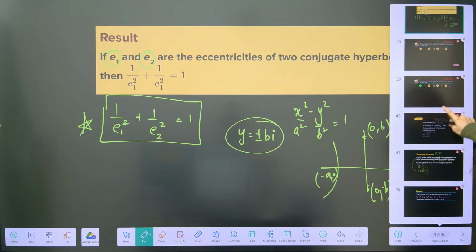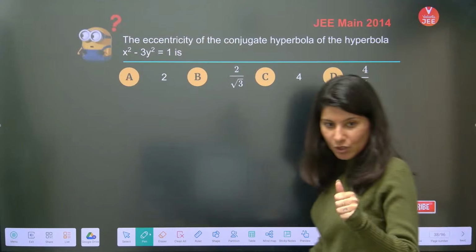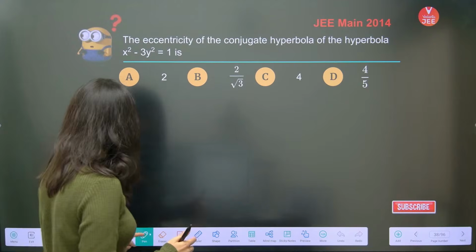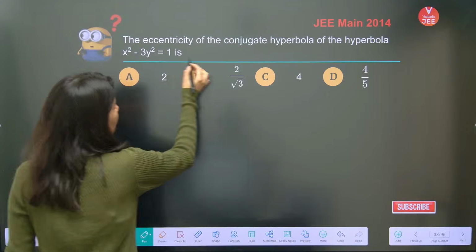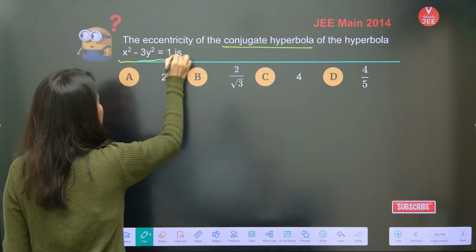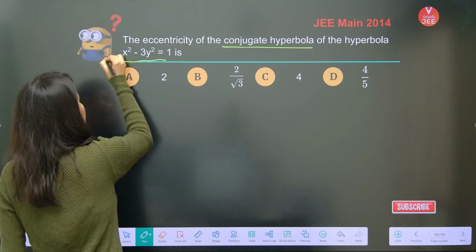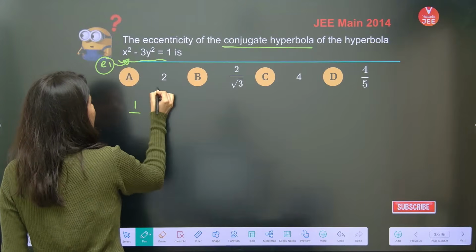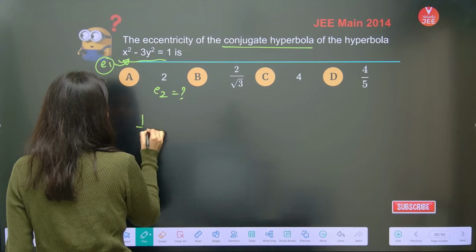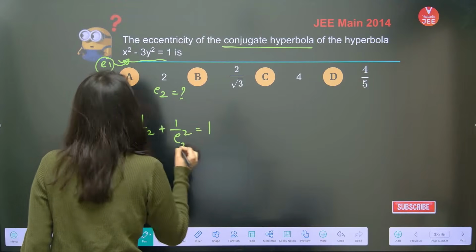Okay. So now let's do some problems on these two terminologies: what is a conjugate hyperbola and what is a rectangular hyperbola. So first conjugate hyperbola, let's see. Eccentricity of the conjugate hyperbola of the hyperbola given. So we know that, let us assume E1 is the eccentricity of the given hyperbola and E2 is the eccentricity which we need to calculate, right? And we know the formula 1 upon E1 square plus 1 upon E2 square equals to 1, right?